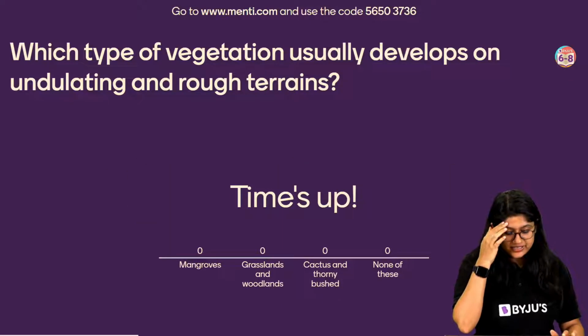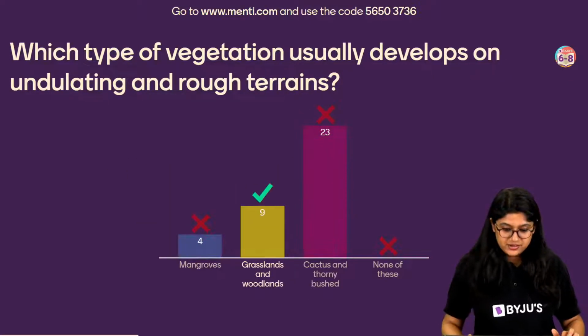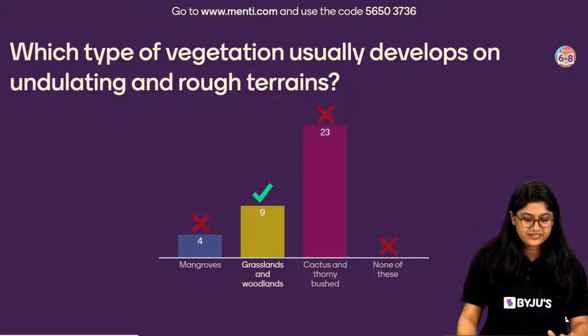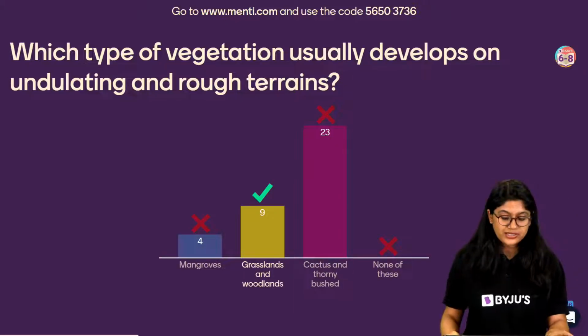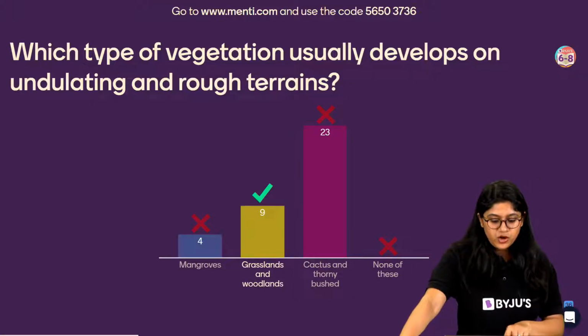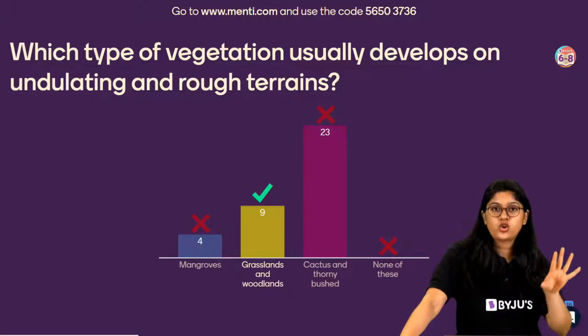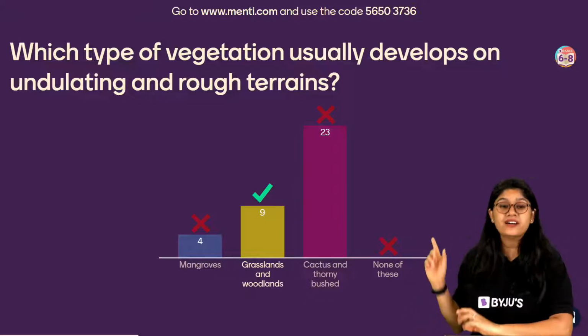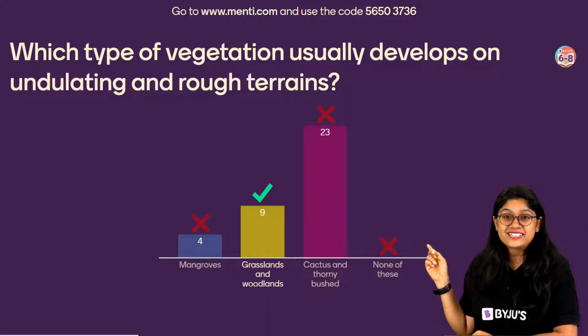Yes, and the correct answer to this question is... okay. Yes, so I think that we got confused with cactus and thorny bushes. But if you look over here, this is incorrect.